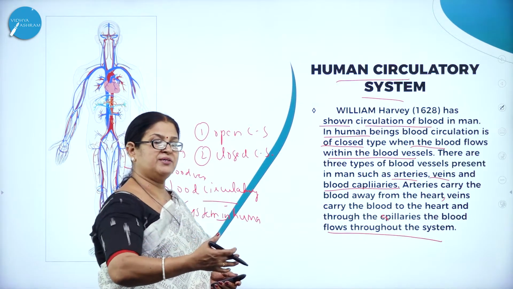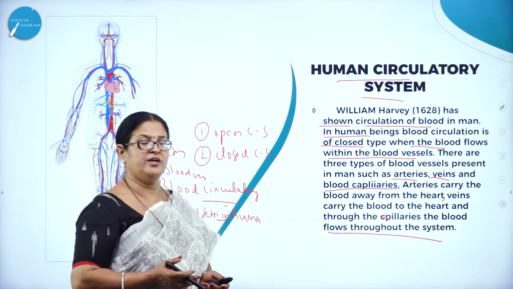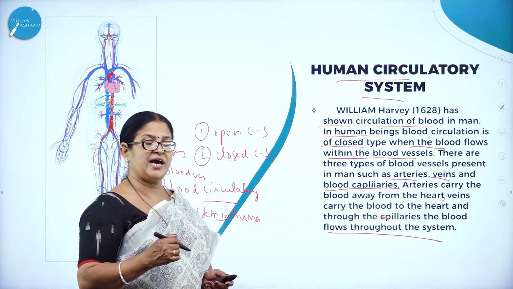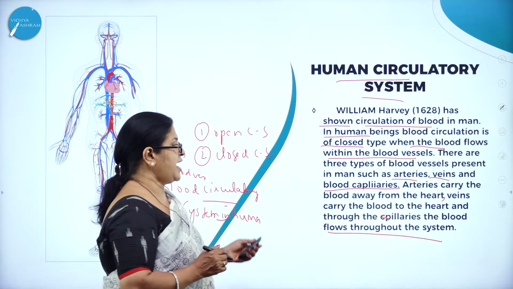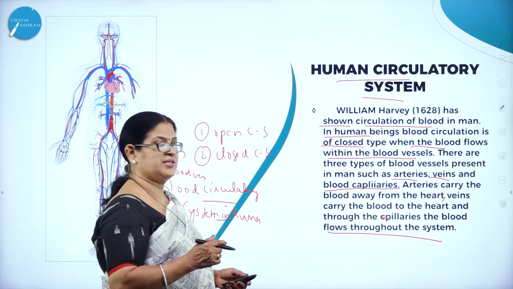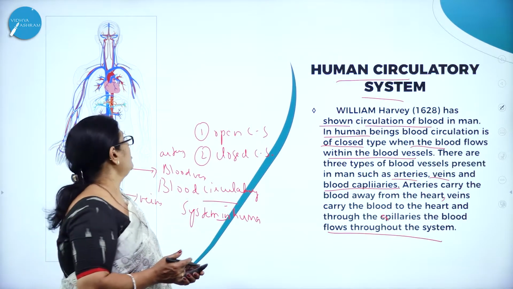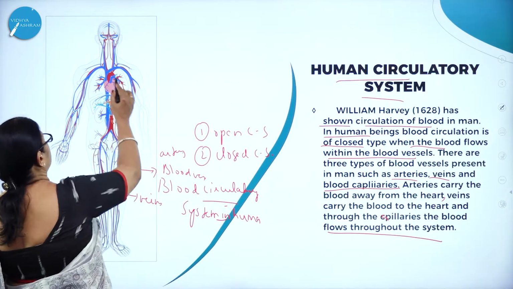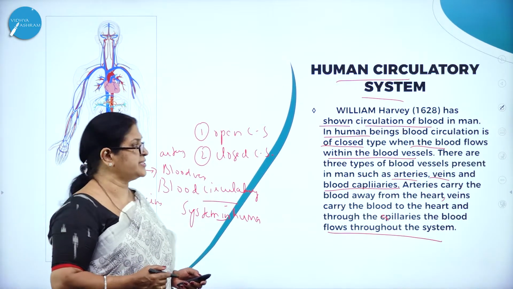The purified blood is carried from the arteries and distributed to the different parts of the body, whereas the impure blood is carried by the veins to the heart for purification, right? And the minute blood capillaries are throughout the body and supply blood to all the parts of the body. So here you can see how the whole human circulatory system is.